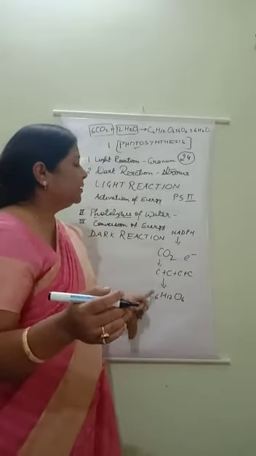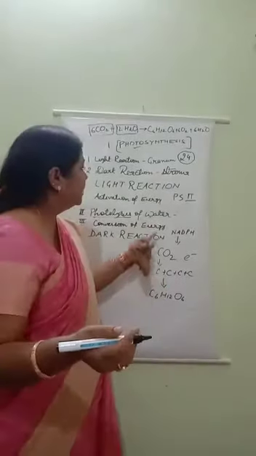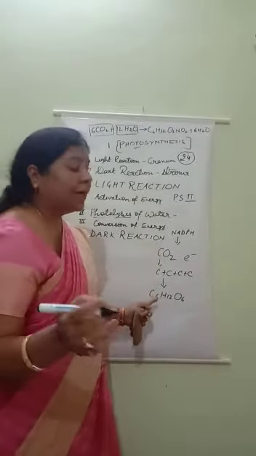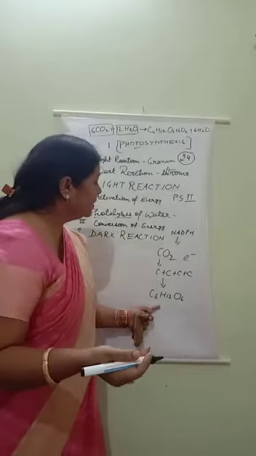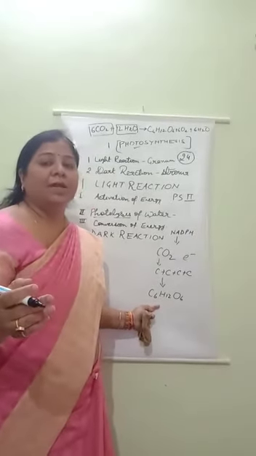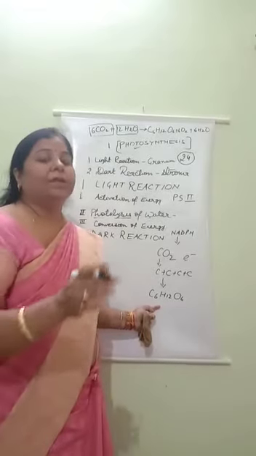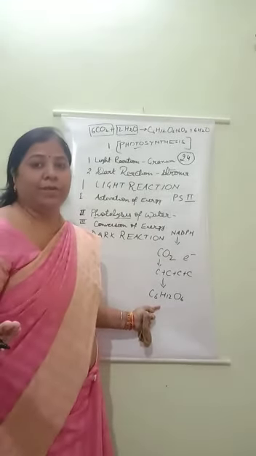In dark reaction, fixation of carbon and reduction by hydrogen take place. So carbon dioxide forms a glucose molecule, and this glucose is stored in the form of starch in the leaves and distributed to each part of the plant as food. Understood all of you?